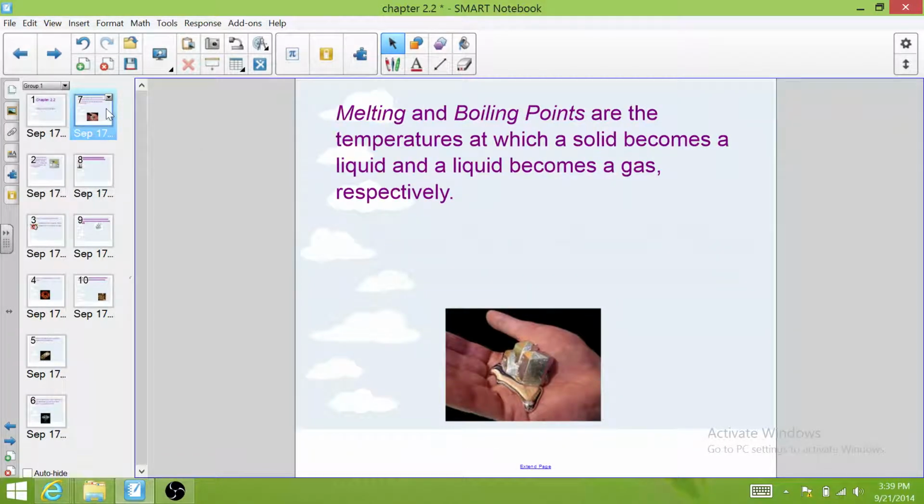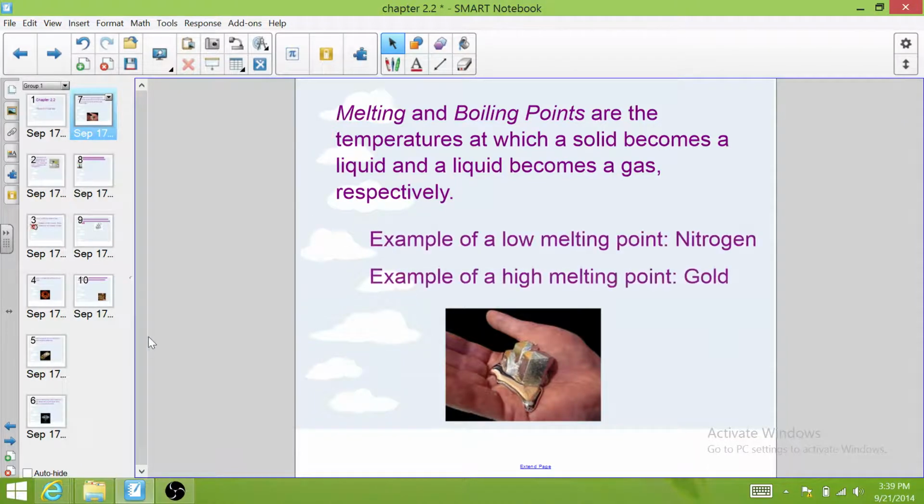Melting and boiling points, I'm sure you've heard of, are the temperatures at which a solid becomes a liquid and a liquid becomes a gas, respectively. So an example of a very low melting point is nitrogen. You have to get nitrogen super, super cold to get it anywhere near becoming a solid, going from the liquid to the solid state, which is what we call the melting point. On the other end of the spectrum, gold has a high melting point. We have to get it really, really hot before it will start to turn from a solid into a liquid.